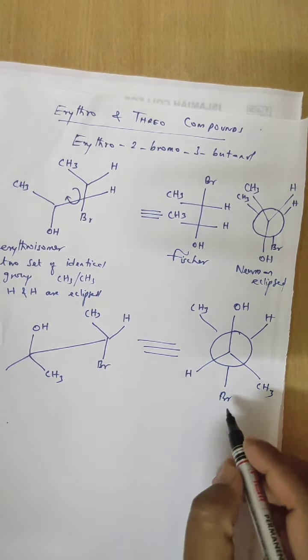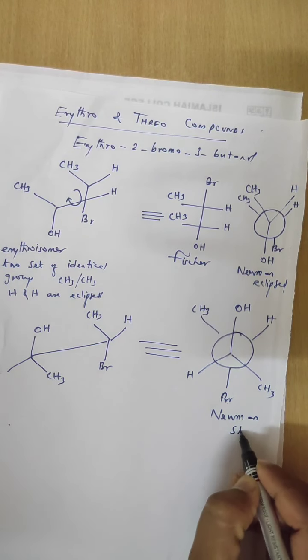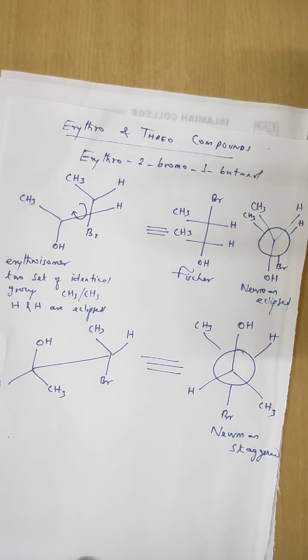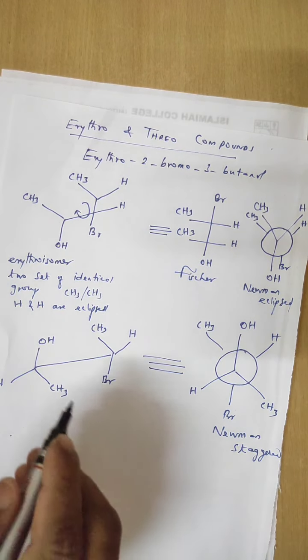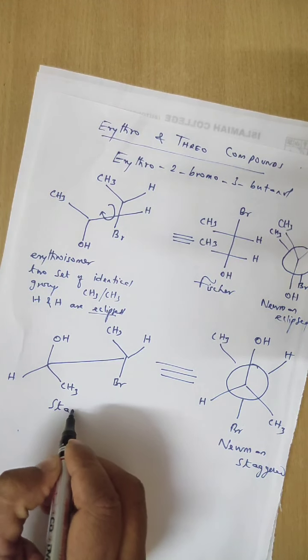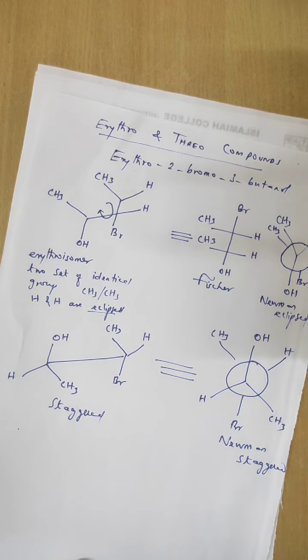So this is said to be the Newman staggered form, whereas this is also the erythro isomer of the above one, which was eclipsed; this is the staggered. Understand? So likewise the interconversion takes place. Similarly, you try for threo 2-bromo-3-butanol.